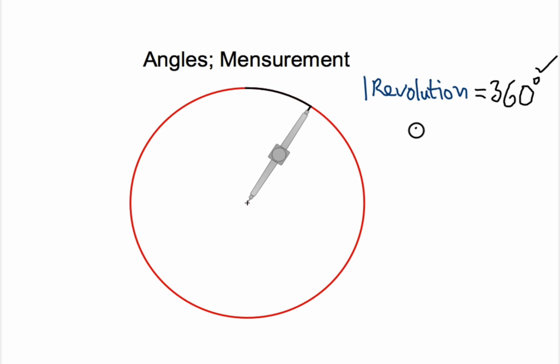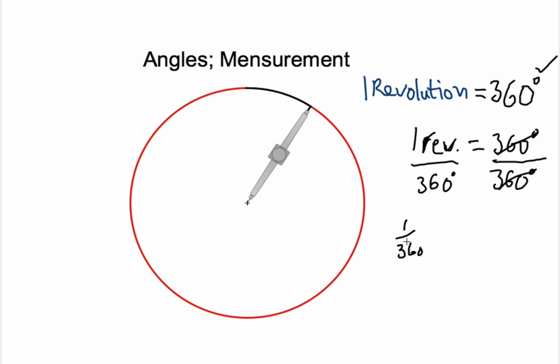Make we do am like this. 1 revolution, make I use abbreviation, abi, equal to 360. But make we change this 360 degrees into 1 now. To reduce am to 1, we get something like this. We come get 1/360 revolution go come be 1 degree. We don get 2 units, abi? 1 revolution equals 360 degrees, and then we get 1 degree is equal to 1/360 revolutions.